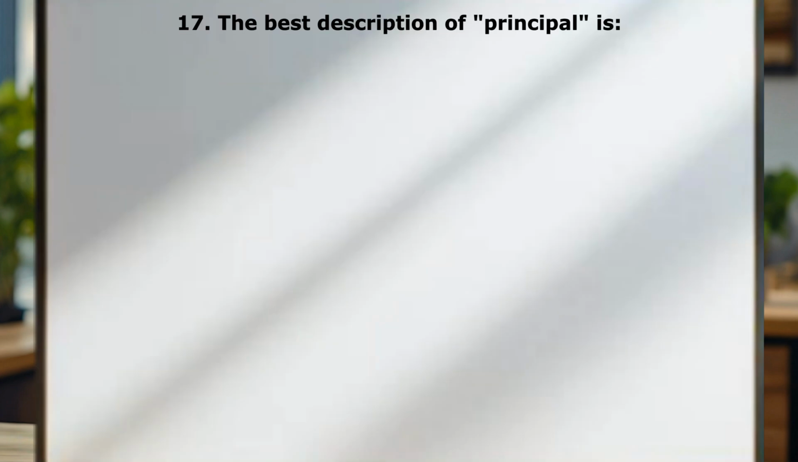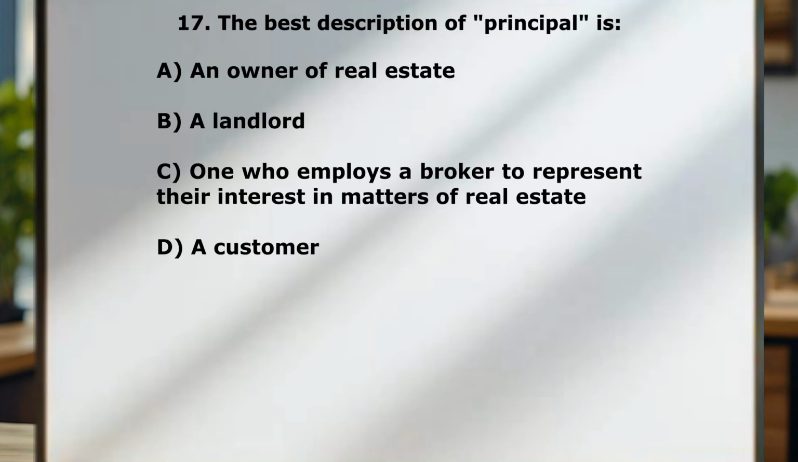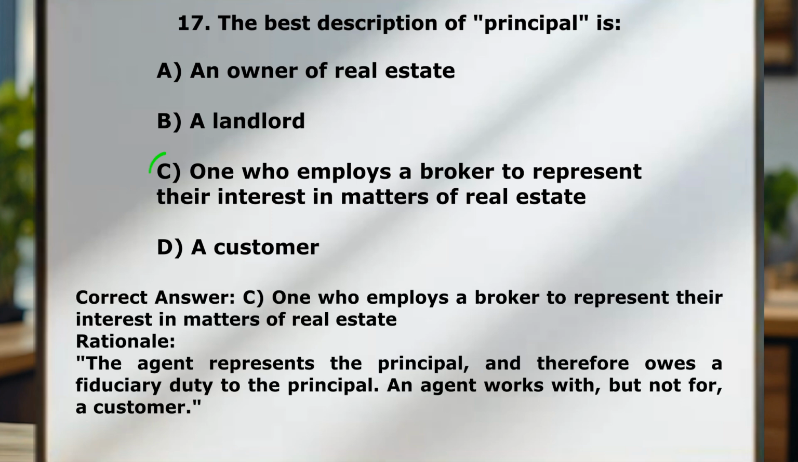Question number 17. The best description of principal is A, an owner of real estate, B, a landlord, C, one who employs a broker to represent their interest in matters of real estate, D, a customer. Correct answer here is C, one who employs a broker to represent their interest in matters of real estate.